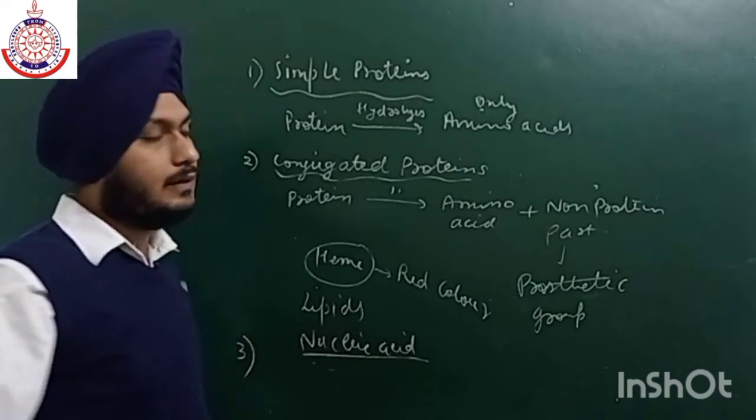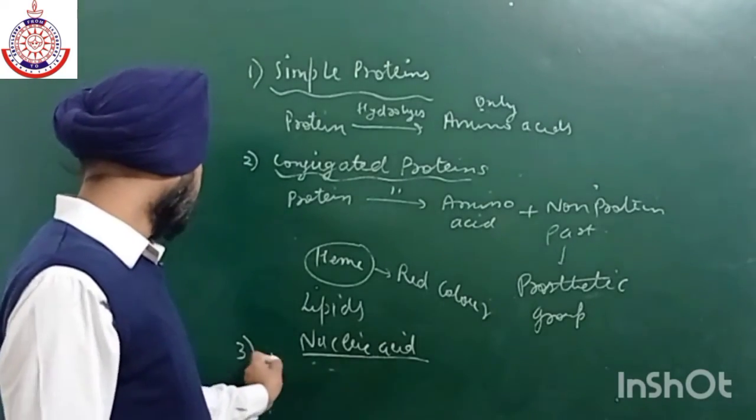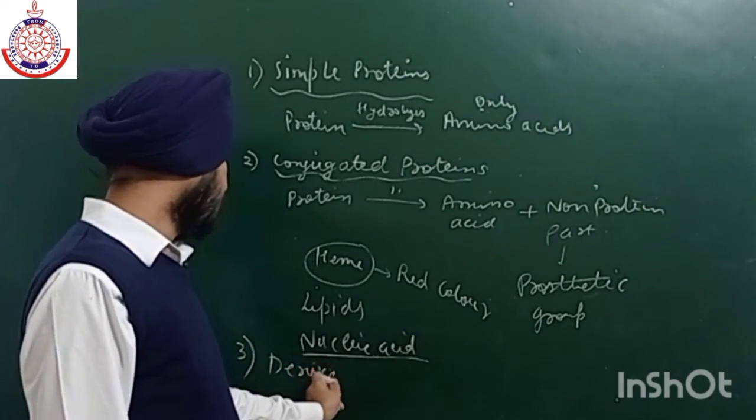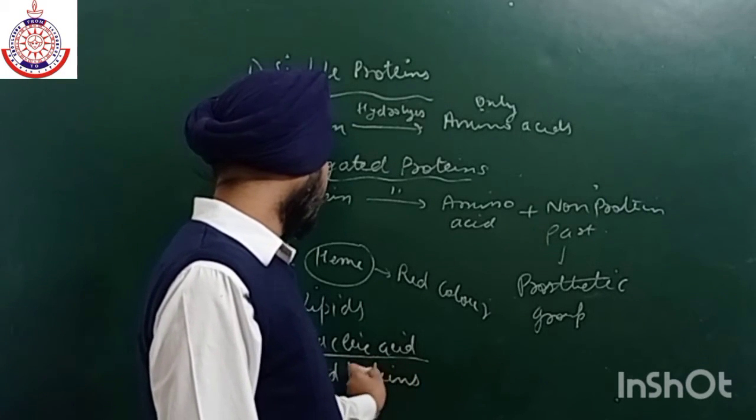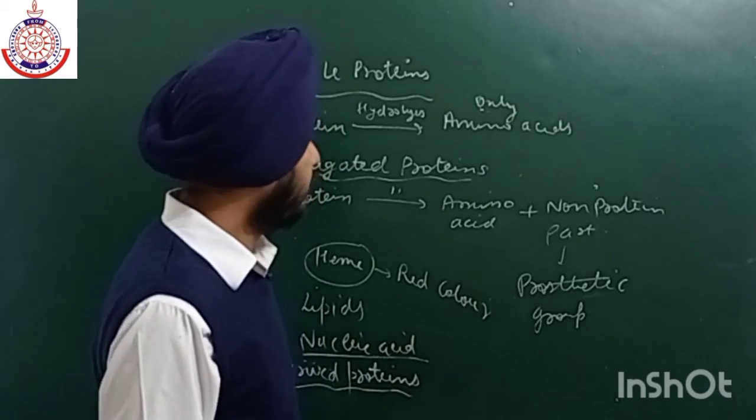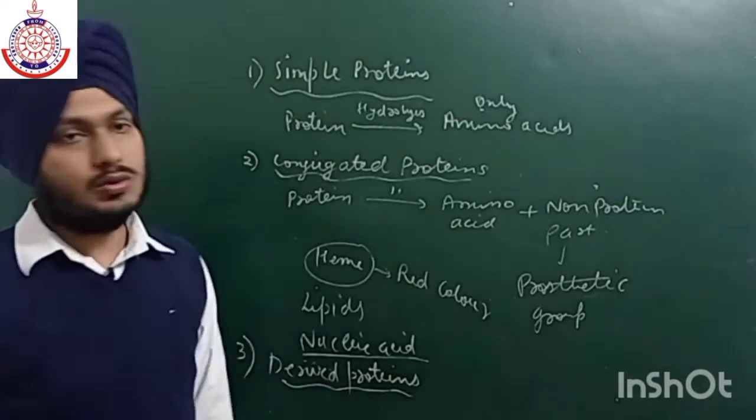Now the third one is derived proteins. Now what are derived proteins? These are the proteins in which some intermediates are also formed. They will not directly change into amino acids.